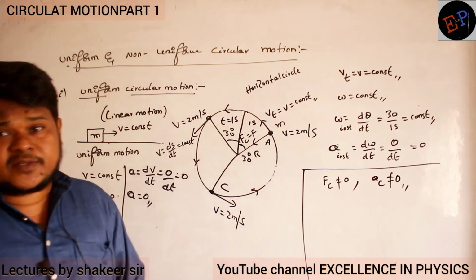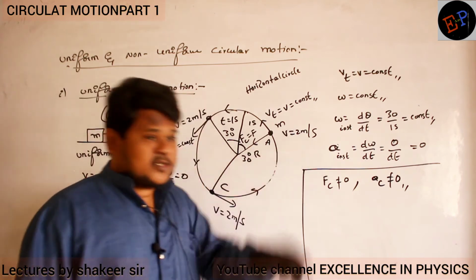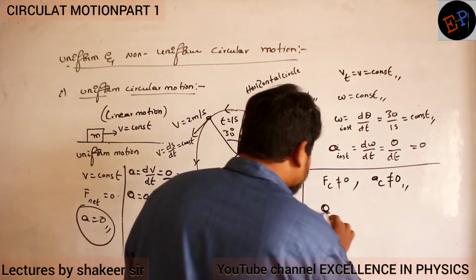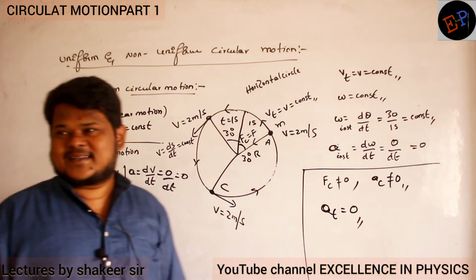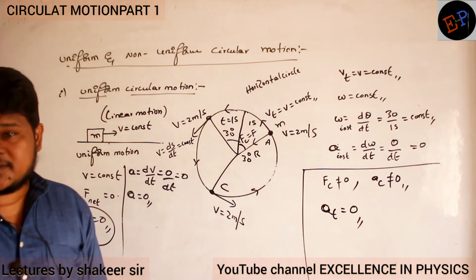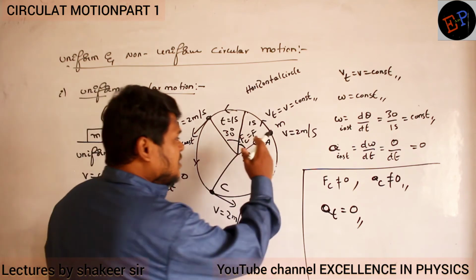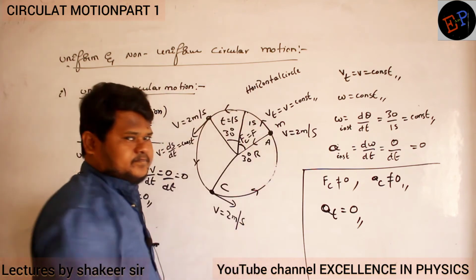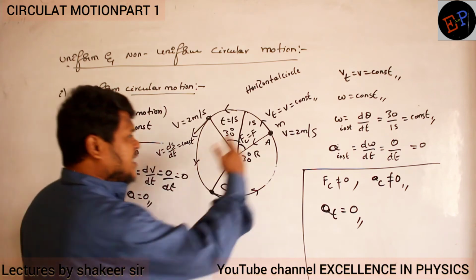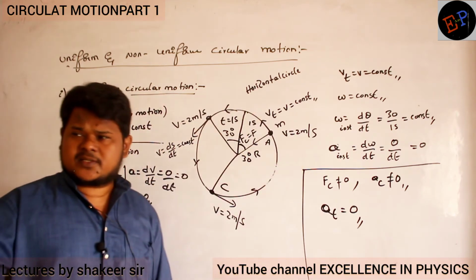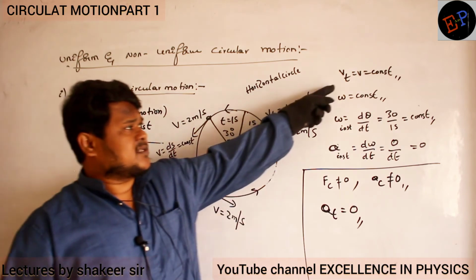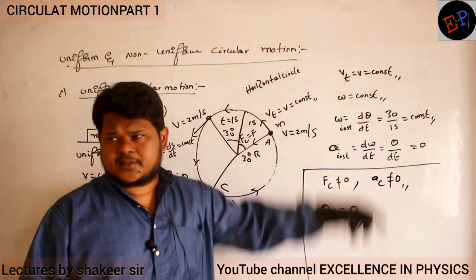But which acceleration is 0? Angular acceleration is 0. Tangential acceleration is also 0. What is meant by tangential acceleration? Acceleration tangent to the circle, in the tangential direction. That acceleration is not there because tangential velocity is a constant.